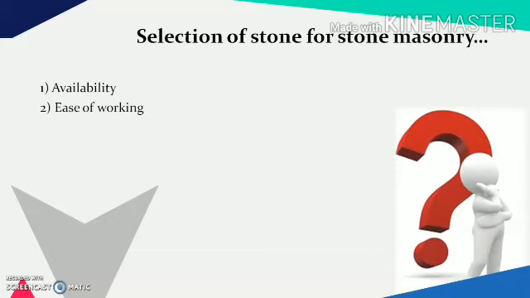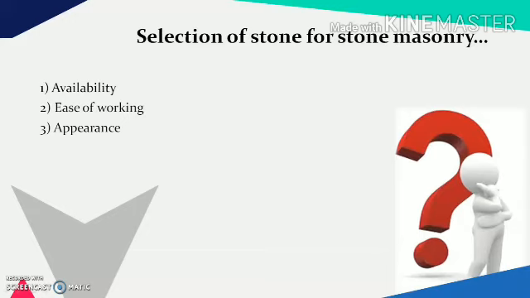It should be easy to handle and finish to a required size and shape. Third is appearance. Appearance is a very critical part in selecting the stones for stone masonry, particularly in the current era. The appearance is a function of the structure that has been designed or planned. The appearance need for a structure like a temple is entirely different from that of a residential structure. So, one must be very critical about selecting the stone according to the need of the appearance.